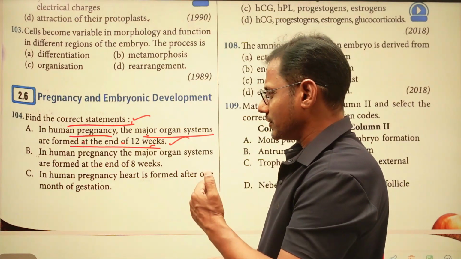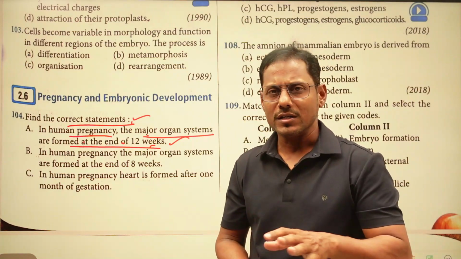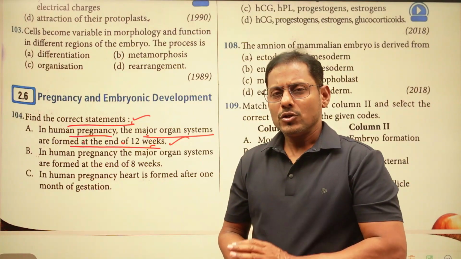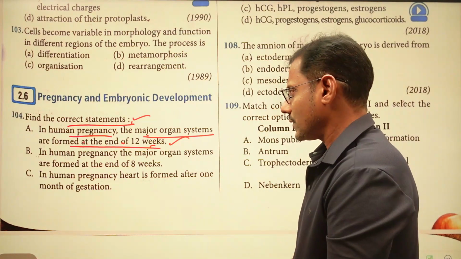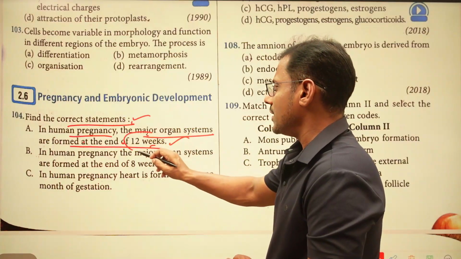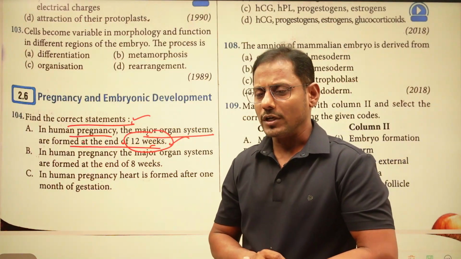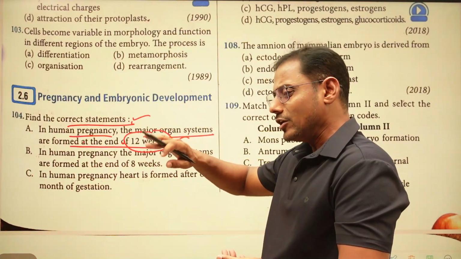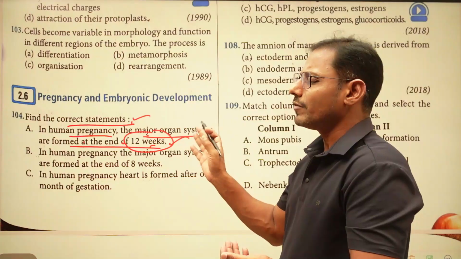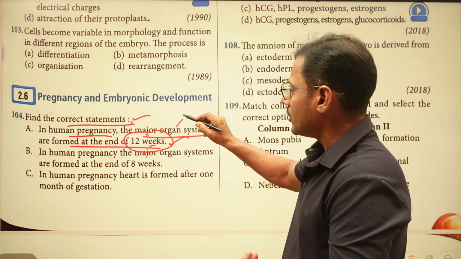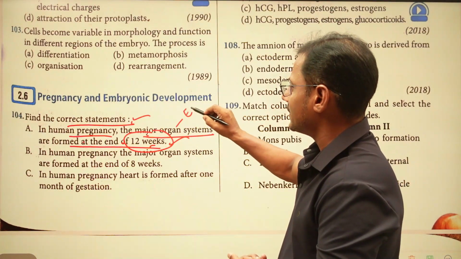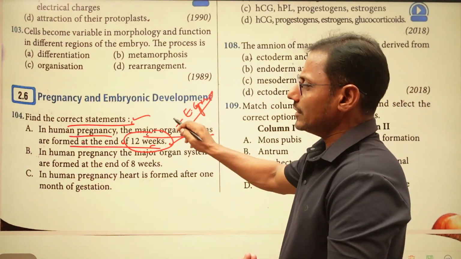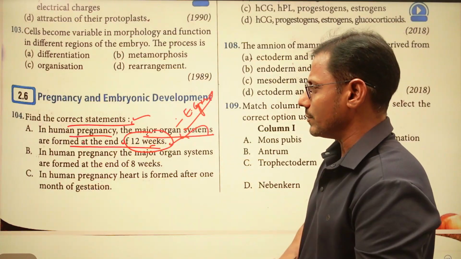Generally, at the end of the 3rd month, all the limbs and all the organ systems are developed. Along with this, one of the major points given in your textbook is that the external genitalia are also formed at the end of the first trimester, that is the end of 12 weeks. So all the organ systems and external genitalia are formed. So this is the right statement.